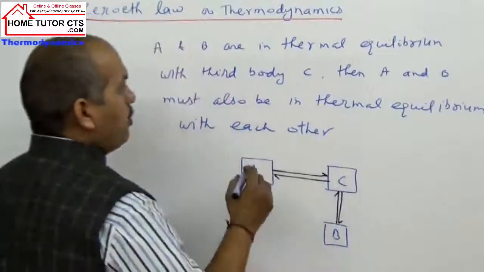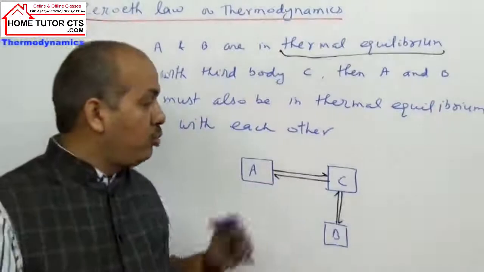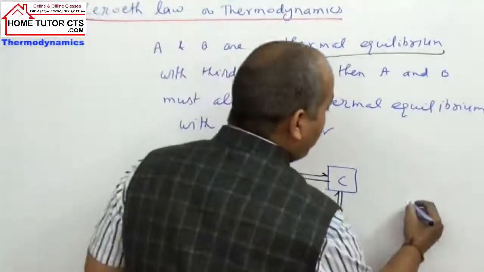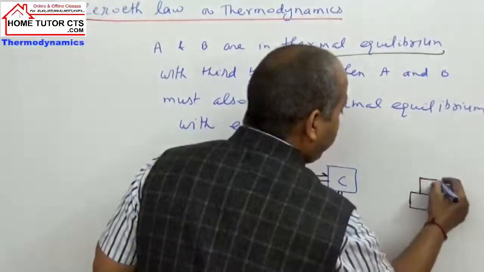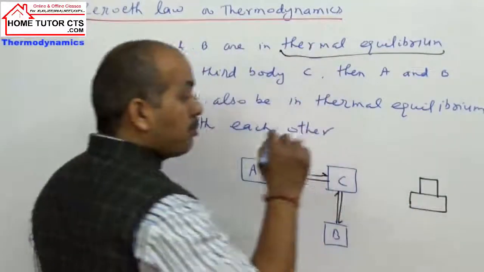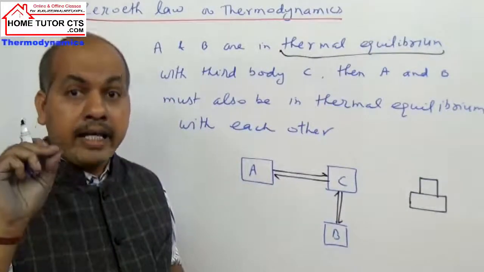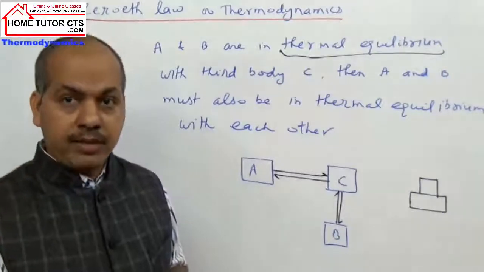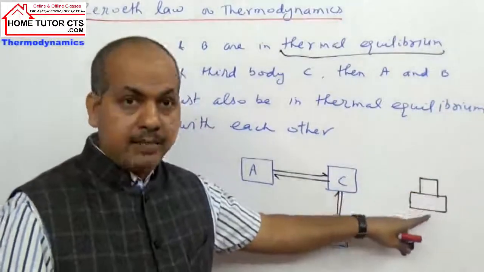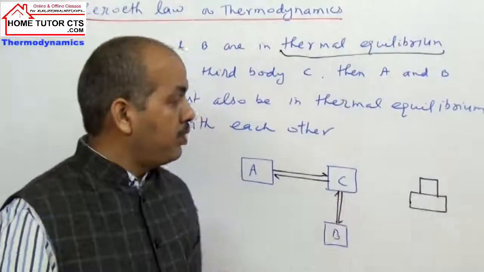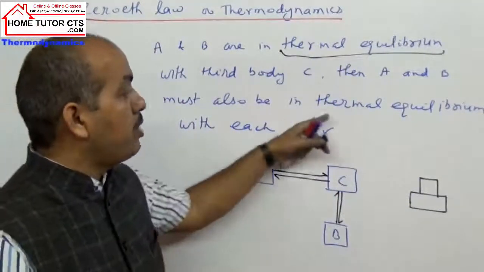what is the meaning of thermal equilibrium? इसका मीनिंग क्या होता है? There is no flow of heat between two bodies. Already we explained to you that when two bodies having different temperatures are in contact, what happens? There is some flow of heat from a body having high temperature to a body having low temperature. So that is when two bodies are in contact but not in equilibrium. In this case, we take two bodies in thermal equilibrium.